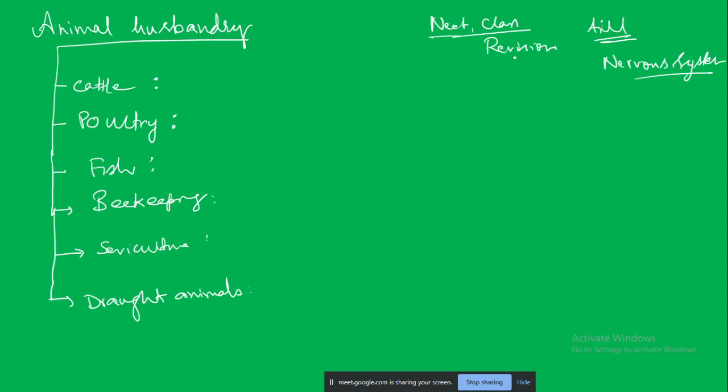Next class we will do revision. From this chapter we will start with nervous system, circulatory system, like it will go backwards. We will revise in that way, because the end chapters will have more weightage in the final examination, so we will start the revision from the last chapter.